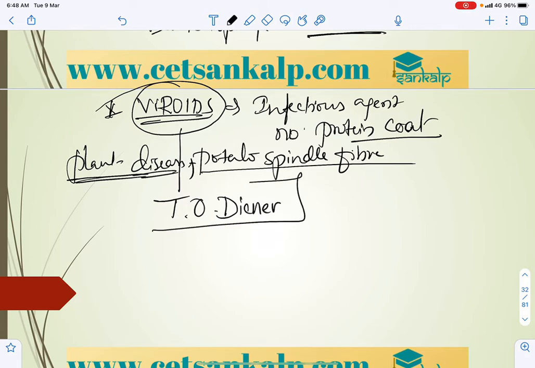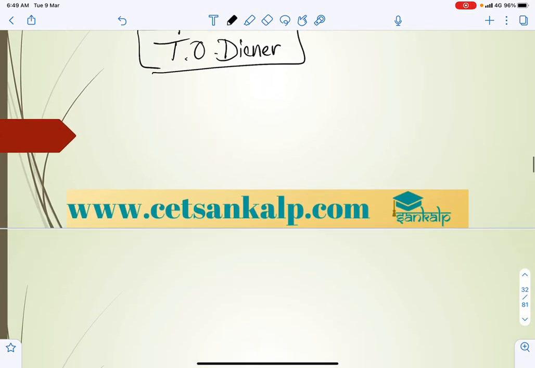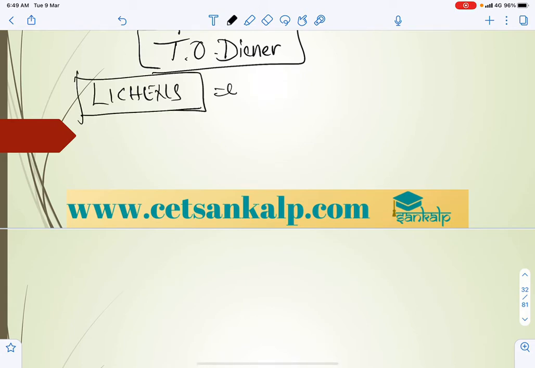And the last one, lichens. Lichens are a symbiotic association between algae and fungi.